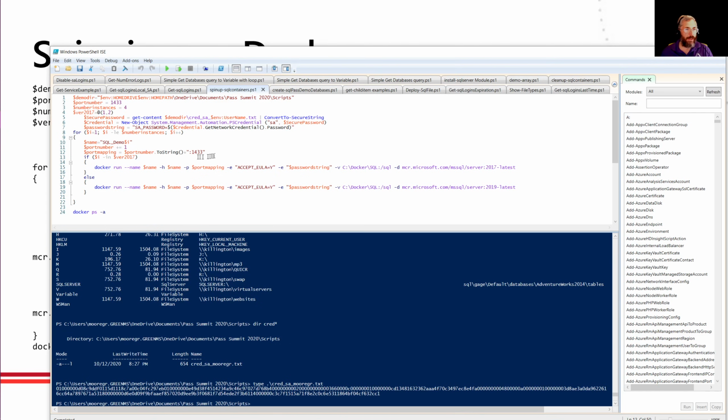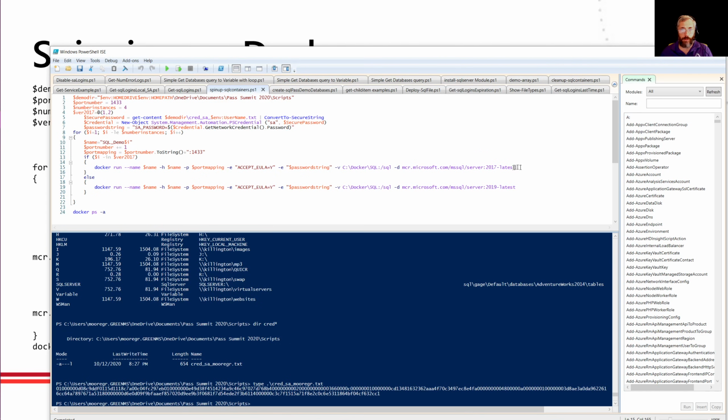Now, in this case, I do want to concatenate it, but I want to concatenate the string, not the value. Otherwise, it would try to add this, and that gets messy. And notice we've got that -in. It's not quite a comparison operator, but in this case, it's pretty straightforward. So what I'm saying here is, if my variable is within my array, in this case 1 or 2, run this command. Otherwise, run this one. Obviously, I can make it do whatever I want.